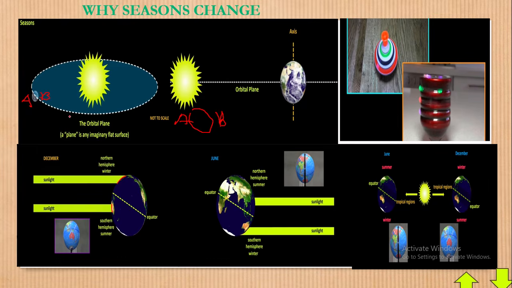Now when the Earth moves to this position here, they change. The one who was inside goes outside. So this is our point A and this is our point B. Here it means that the rays are hitting point B, if you can see that. When the Earth moves up around here, now it changes. The rays are now hitting point A. I hope you now will know how the Earth spins.